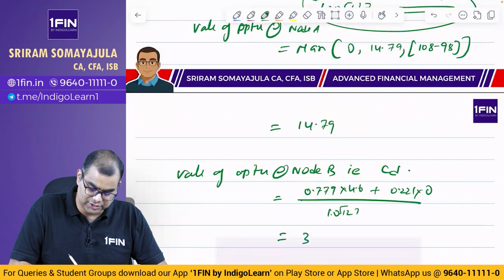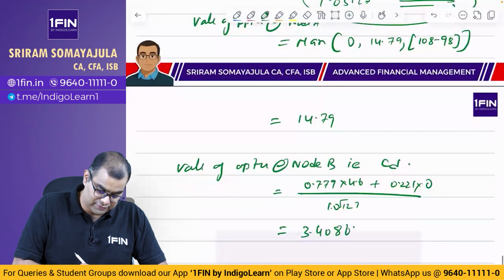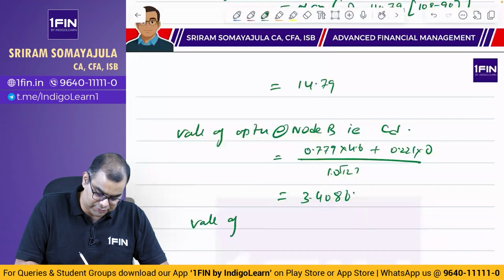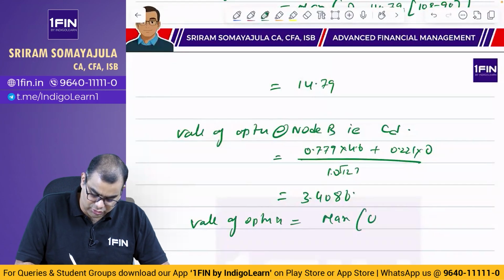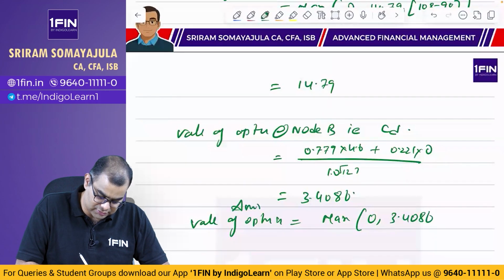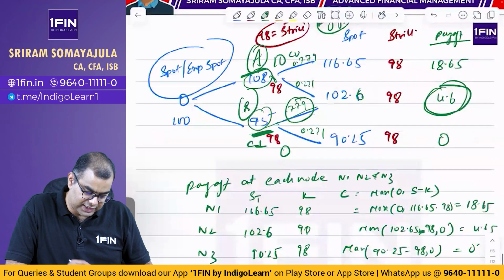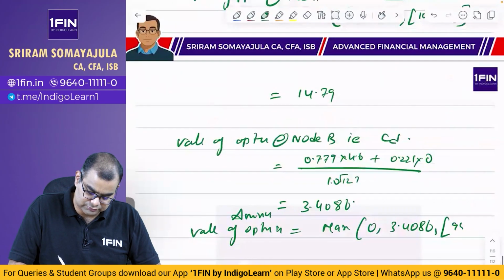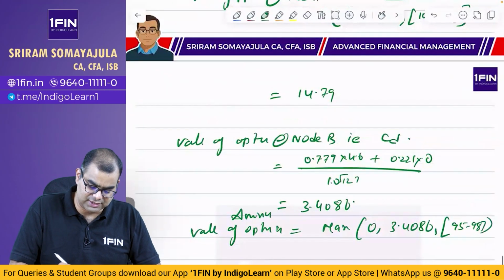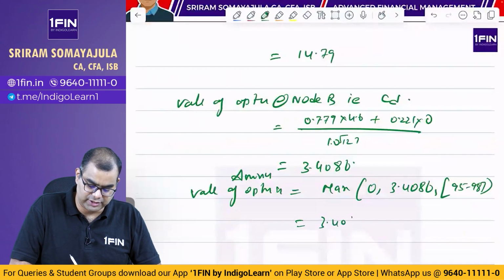But you'll get 3.4086. Value of option is equal to max of 0, 3.4086 of American option, in the ரெண்டுக்கு difference 95 minus 98. அது எப்படியோ நெகட்டிவ் தான். So that is 3.4086.